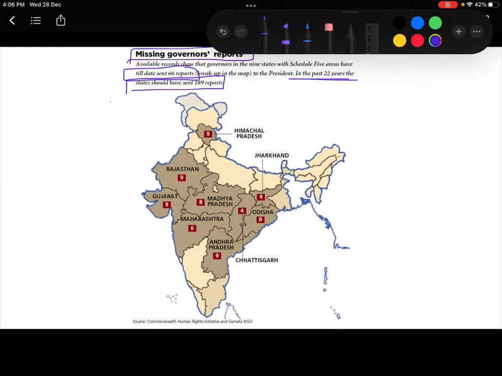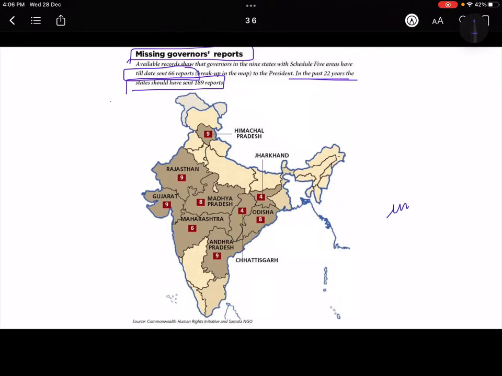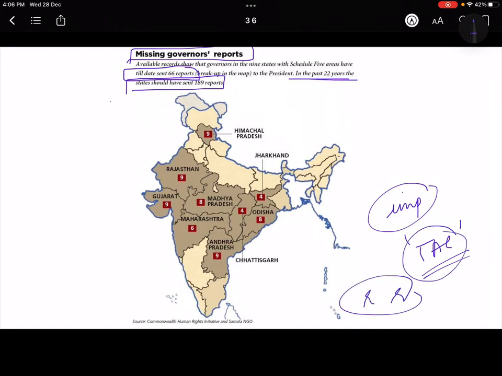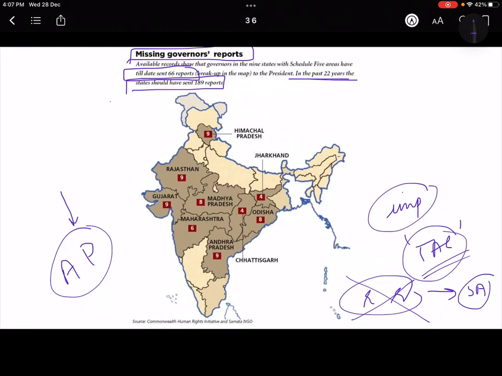Okay, then implementation, that means many a time the ideas of the TAC, because the TAC makes rules and regulations for the scheduled areas, but those rules and regulations are often neglected and not taken. Then the annual report to the parliament we have already discussed, that annual reports are not taken into consideration.